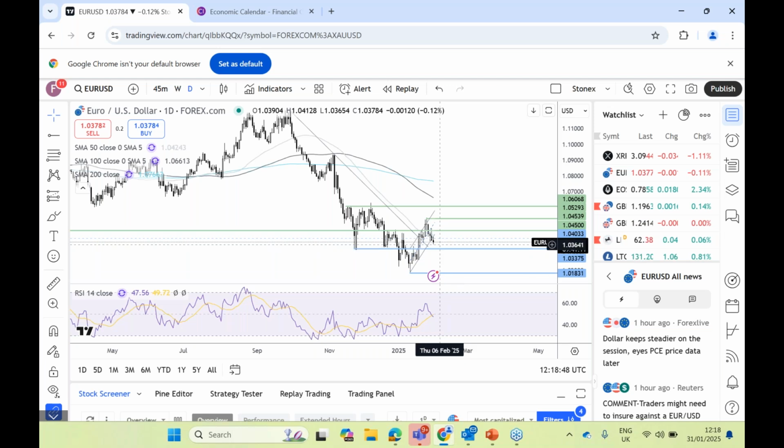So what happens here, if we do get that cooler than expected Eurozone inflation, and supposing we get a solid US jobs report, then that could really help put pressure on this pair towards the 103.5 level. On the upside, watching here for 104.50. If we get hotter than expected inflation, maybe we get some weakness in the US jobs market, that's what could see the price move up to there.